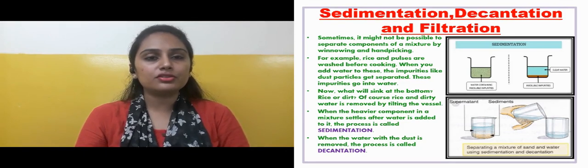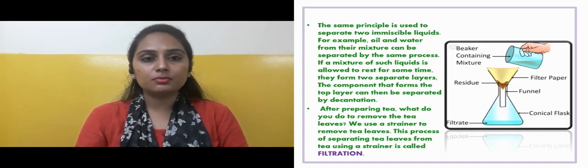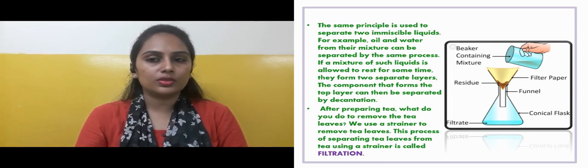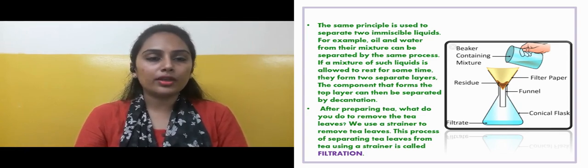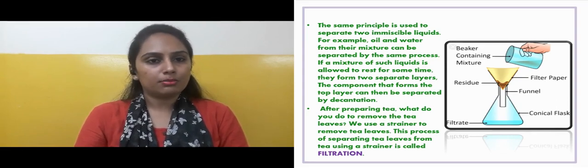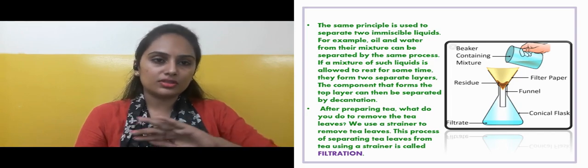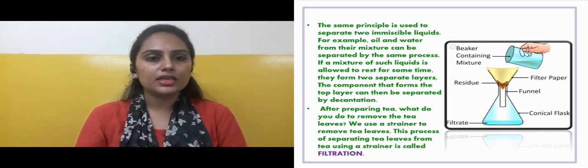The same principle is used to separate two immiscible liquids. Immiscible liquids means such liquids which cannot be mixed up, for example, oil and water. Have you ever seen oil and water mixed up? It never gets mixed up. A layer will be formed after a long time, but it never gets mixed up. So oil and water from their mixture can be separated by the same process, because oil floats on water. With the same process oil can be separated.